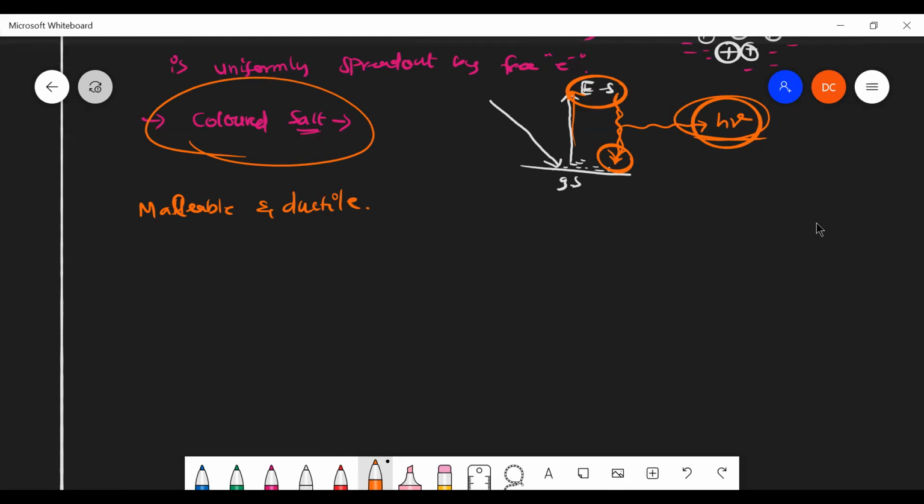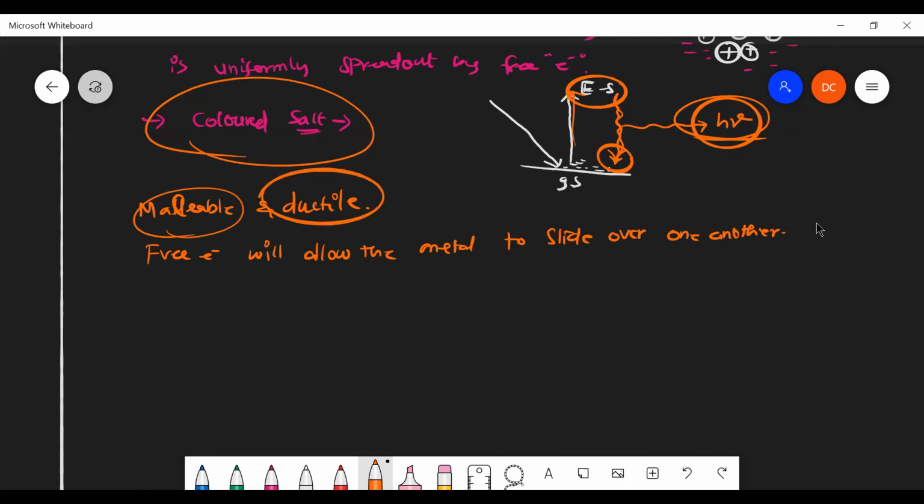Then free electrons will allow the metal to slide over one another. That is what gives them the property of malleability and ductility. Say for example, we have a first layer and a second layer. Because of the free electrons, the metal can slip over one another. So that's how they can be made into a sheet-like structure.